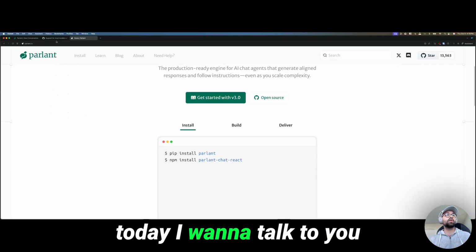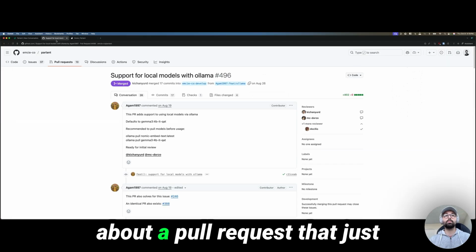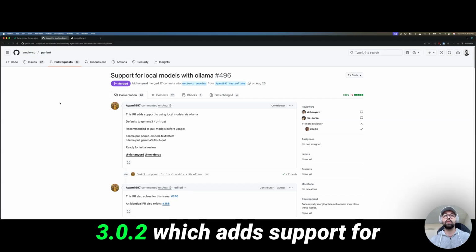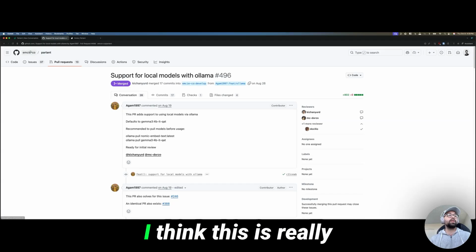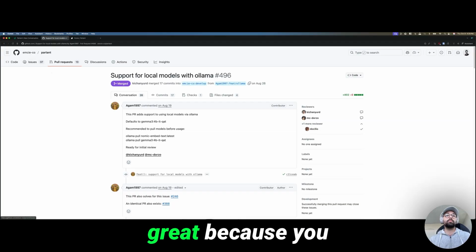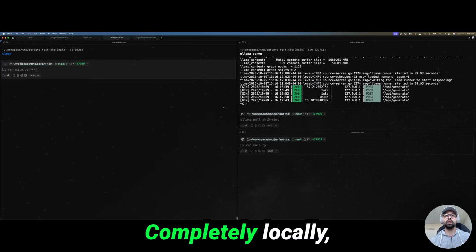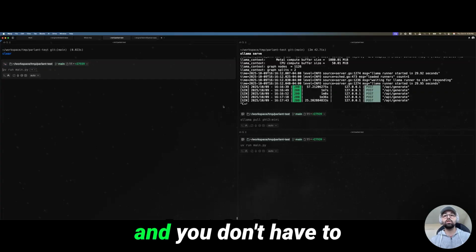But today I want to talk to you about a pull request that just landed in their latest version, 3.0.2, which adds support for local models with Ollama. I think this is really great because you can now run Parlant completely locally and you don't have to pay